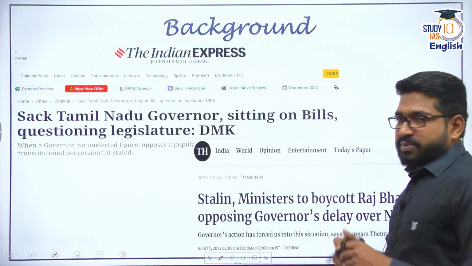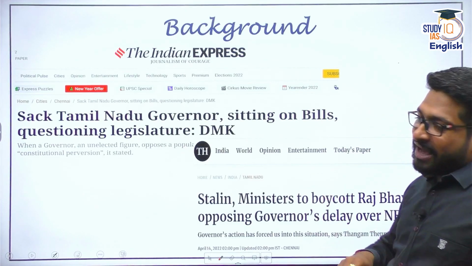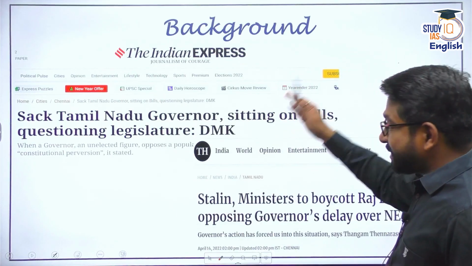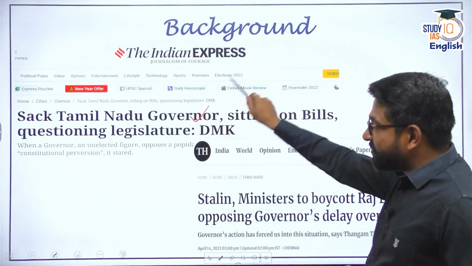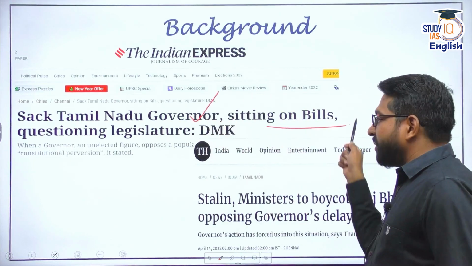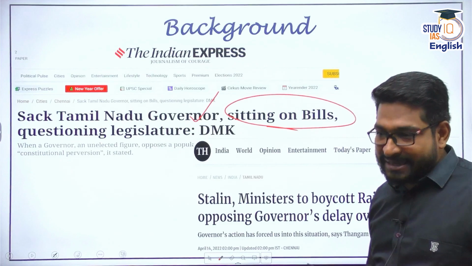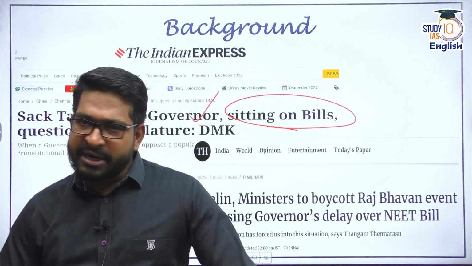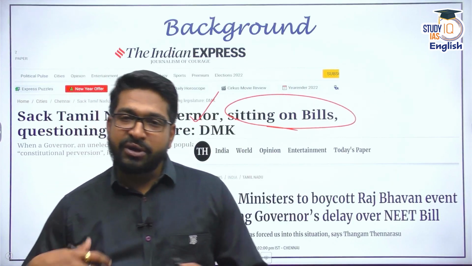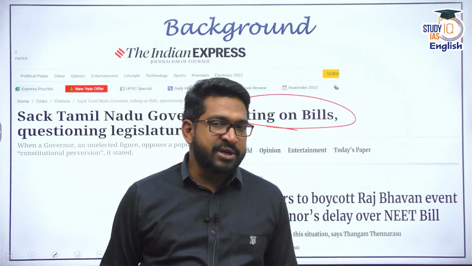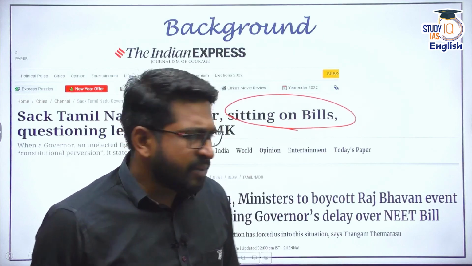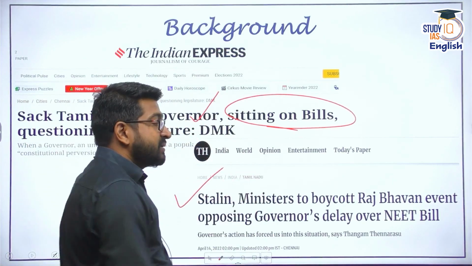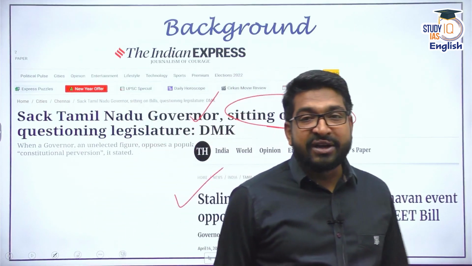The Tamil Nadu government, the DMK government led by MK Stalin, have repeatedly been at loggerheads with the governor R.N. Ravi. In fact, they have made statements where they have said, sack the Tamil Nadu governor who is sitting on many bills and questioning the state legislature. Stalin and the governor have been at loggerheads over multiple bills. It may be connected with the NEET bill, it may be connected with the powers of the chancellors, it may be connected with many other different bills, over which the ministers had boycotted a Raj Bhavan event in 2022.